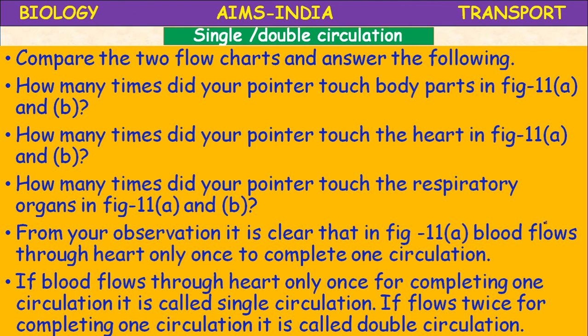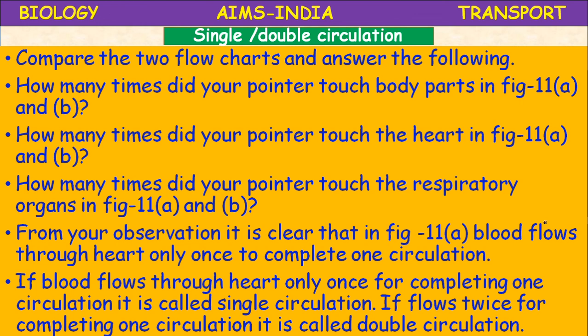If the blood flows through the heart only once for completing one circulation, it is called single circulation. Whereas in figure 2, the blood flows through the heart twice for completing one circulation, so it is called double circulation. Okay, here the circulation of blood we are counting.